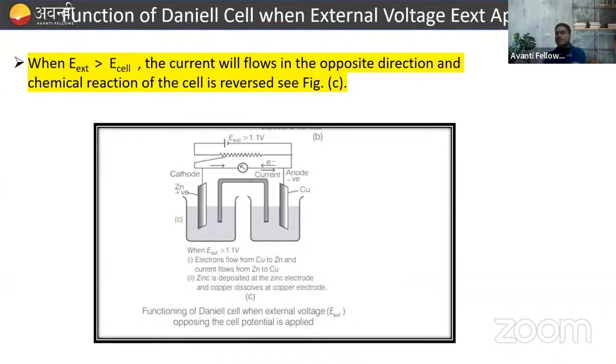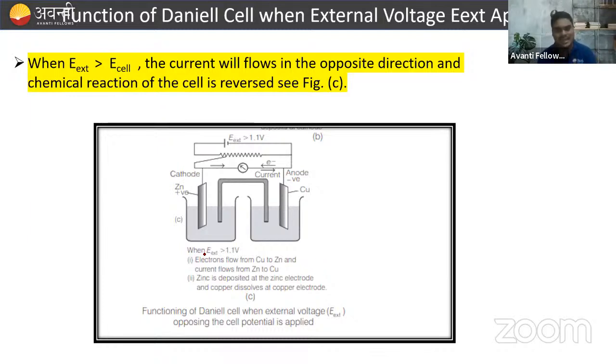Now, this is the third case. When E external is greater than the EMF of the cell, then current will also flow, but in the opposite direction, right? Now the direction is reversed. Always remember, when E external is greater than E cell, the current will flow in the opposite direction. And the chemical reaction of the cell is just reversed like this, right?